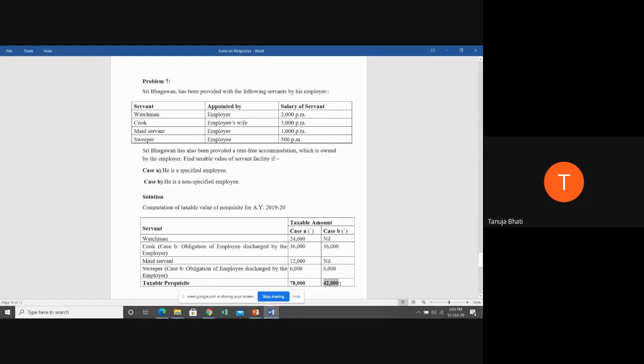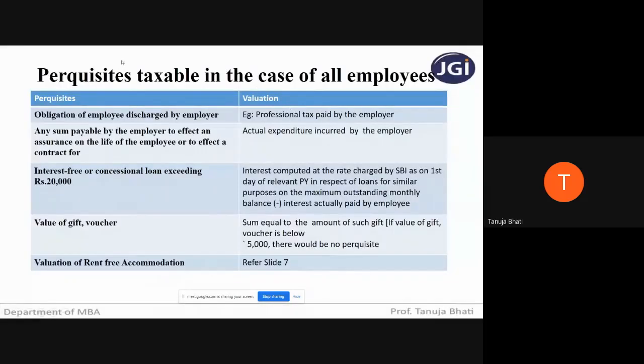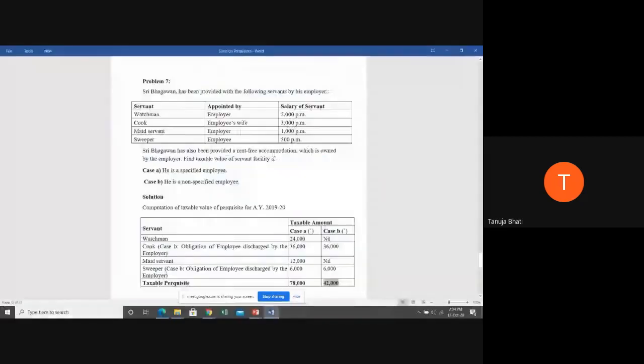Have you all understood case B, students? See, in case B, it is taxable in case of all employees, which means non-specified employees. So the obligation of the employee discharged by the employer is covered. Therefore, I have taken cook and sweeper here. Rest others will be nil, because they are appointed by, given by the employer, and the money also is paid by the employer. Have you all understood this problem, students? Have you all understood case B?